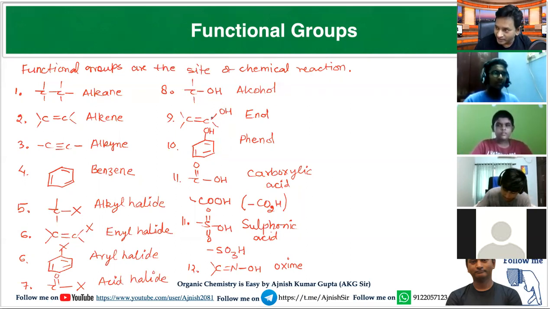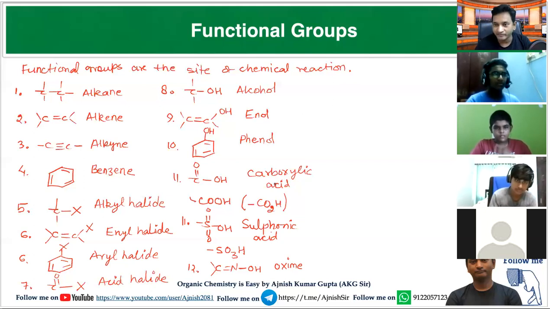If OH is connected with carbon-carbon double bond, it is called as enol. When OH is connected with benzene, it is called as phenol. When OH is connected with C double bond O, it is called as carboxylic acid. It may also be written like this or this. When OH is connected with SO2, it is called as sulfonic acid. And when carbon double bond nitrogen is connected with OH, it is called as oxime.